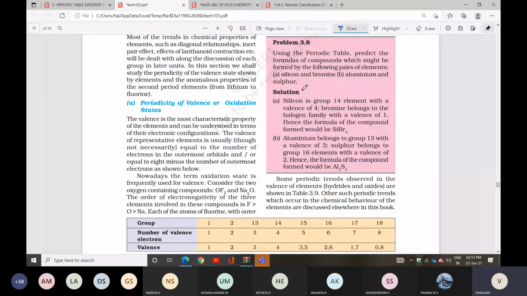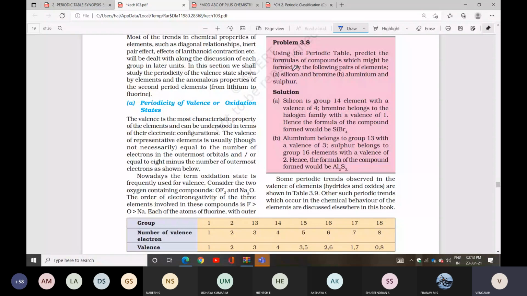Aluminum belongs to group 13 and the valence will be 3. Sulfur belongs to group 16 and the valence will be 2. Hence you can write Al2S3. Also check question 3.8. So with the help of valences, you can write chemical formulas easily.